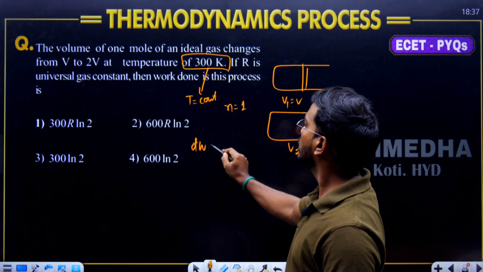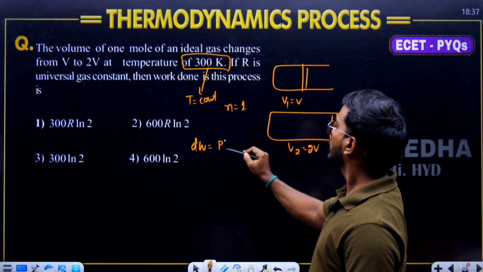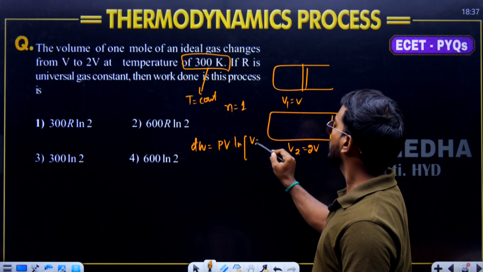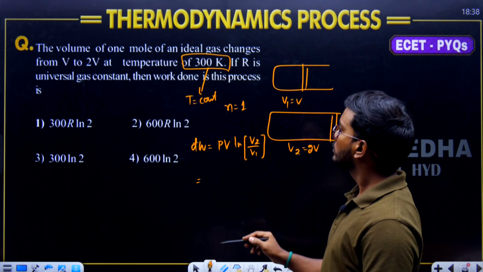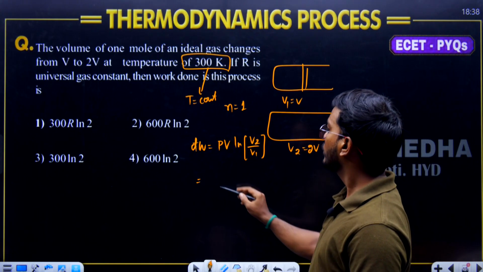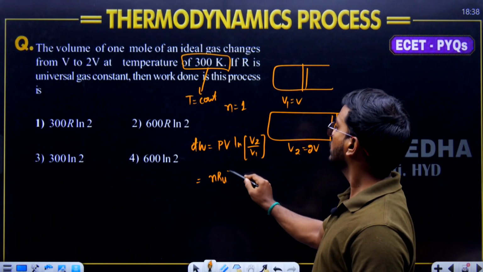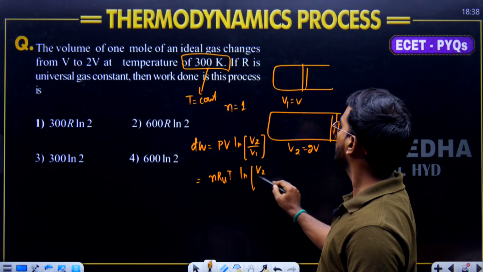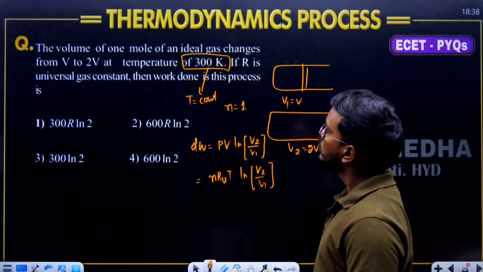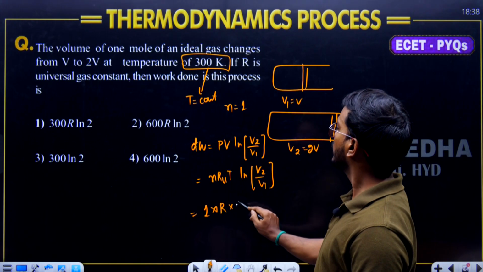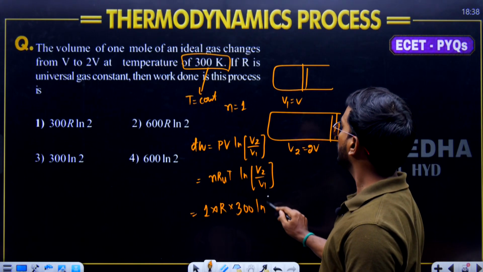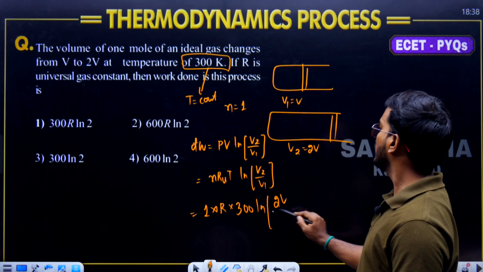For constant temperature, the work done formula is what? PV log V2 divided by V1. Or you can say nRT log V2 divided by V1. 1 mole is 1, universal gas constant is R, temperature is 300, log of V2 by V1. V2 is 2V divided by V.